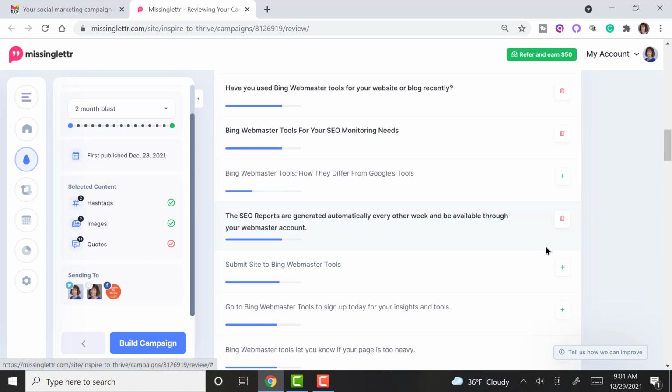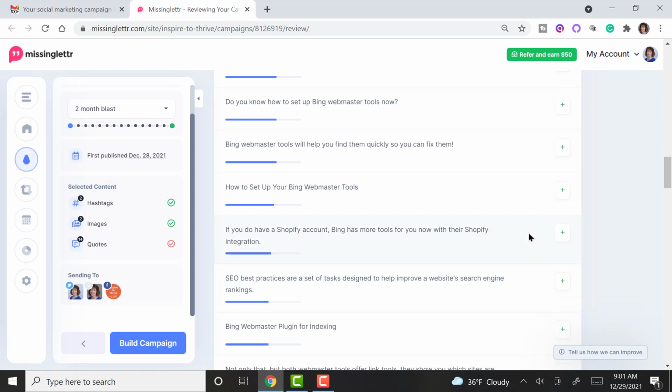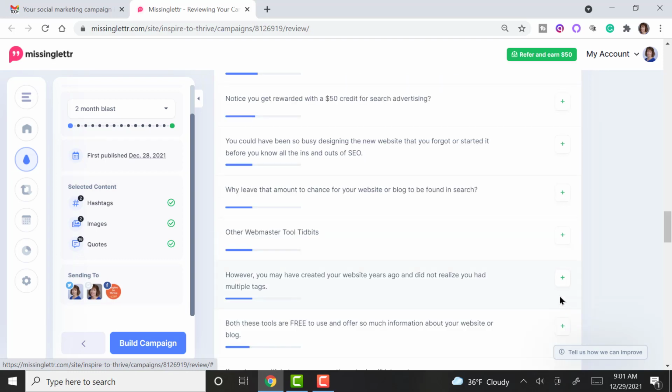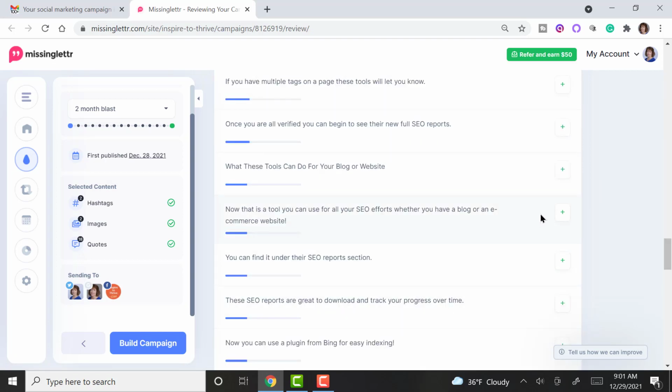And if you want to add some, you just hit the plus button, which I'm going to add a few more because you do need to have a few there in order for it to work well. Let's see. I'm going to leave it as that. And then you go to Build Campaign.